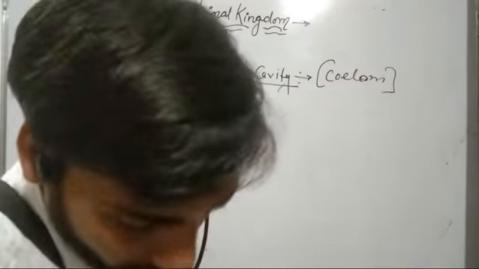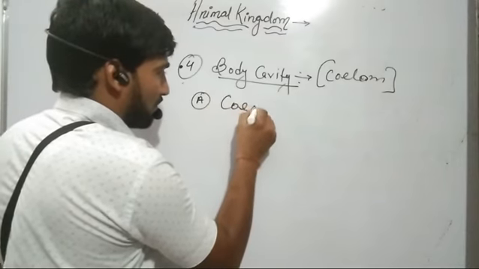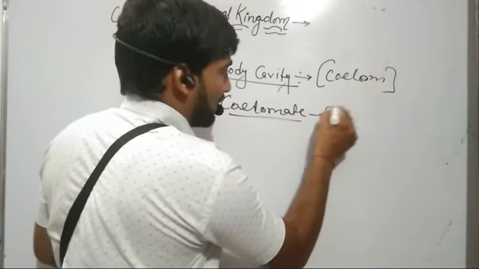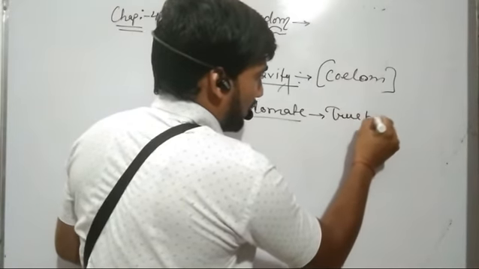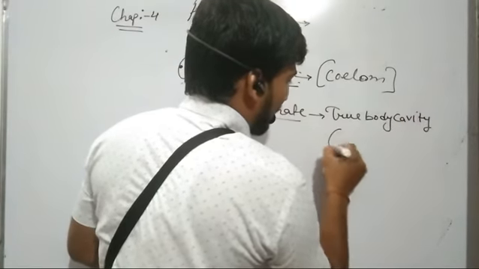The first one is the coelomates, and coelomates are those organisms which contain a true body cavity, or the coelom.